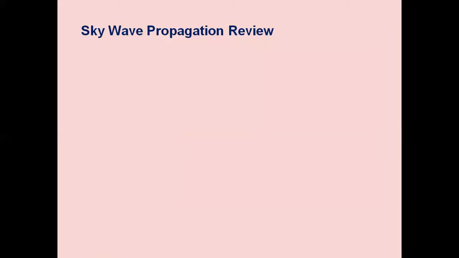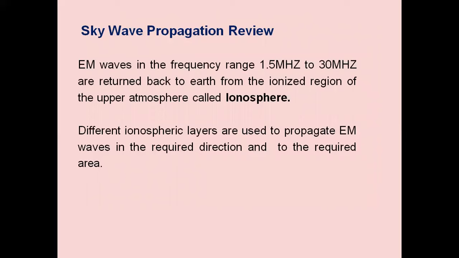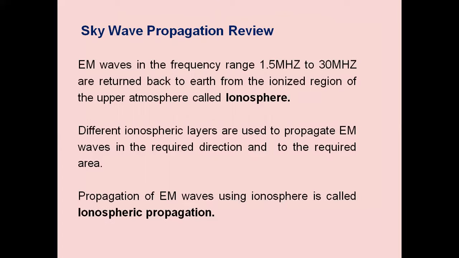Now we will review the sky wave propagation. EM waves with frequencies varying from 1.5 megahertz to 30 megahertz are returned back to Earth from the ionized regions of the upper atmosphere called the ionosphere. Different ionosphere layers are used to propagate EM waves in the required direction and to the required area. Propagation of EM waves using the ionosphere is called ionospheric wave propagation. The ionosphere passes the signal up to the F layer and it will be returned back. We are making use of frequencies up to 30 megahertz.